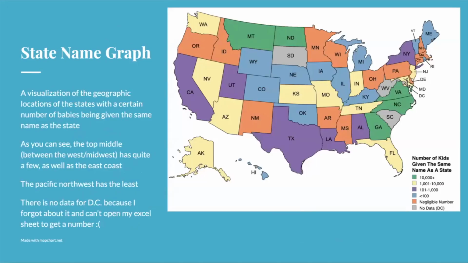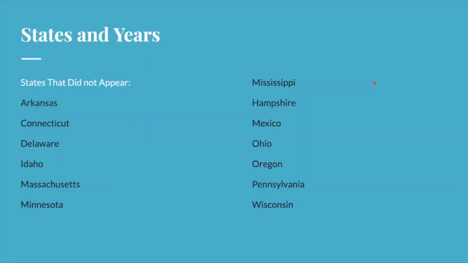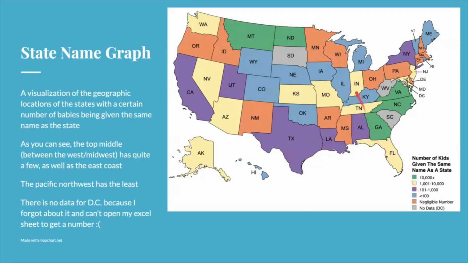And if you want to visualize all of that graphically, I did that here. So I colored the states differently based on how many total across both genders there were. So the red states are the ones that had a negligible number, meaning that they're all of these states. The blue ones had fewer than 100 total babies at any point. The purple ones had between 100 and 1,000. The yellow had between 1,000 and 10,000, and the green ones had more than 10,000, which are just those 5 states that I talked about already.